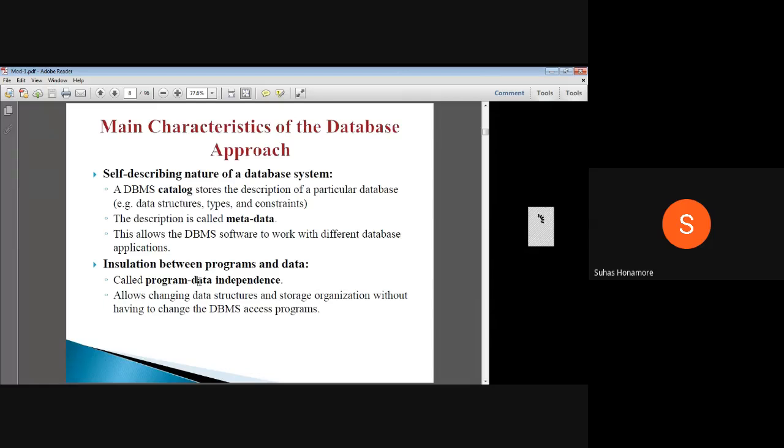In the file system, that dependency was there. However the data was, corresponding to that you had to write the program. If I made any change in data, suppose I swapped the second column and third column, and the second column was an integer type and the third column was a character, if I swapped those, you should modify your program also. But here that kind of thing is not required, so automatically the program will take care. So this is the independence.